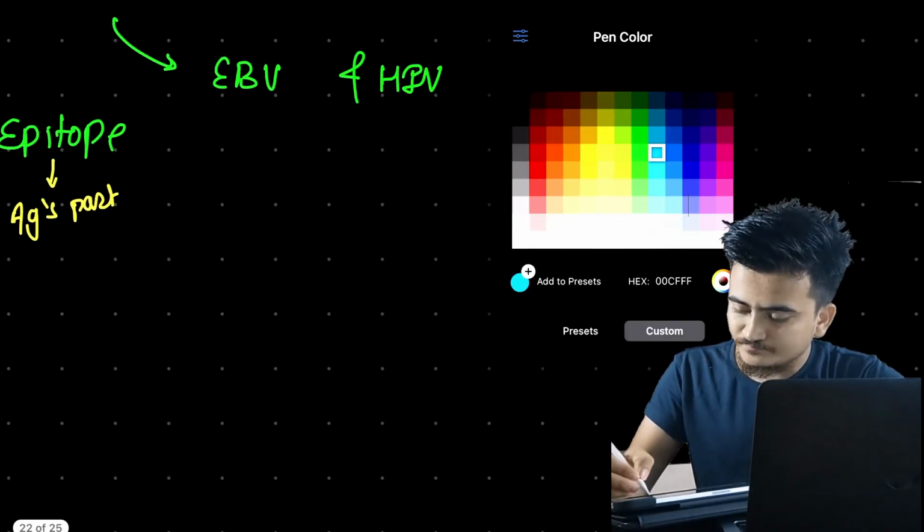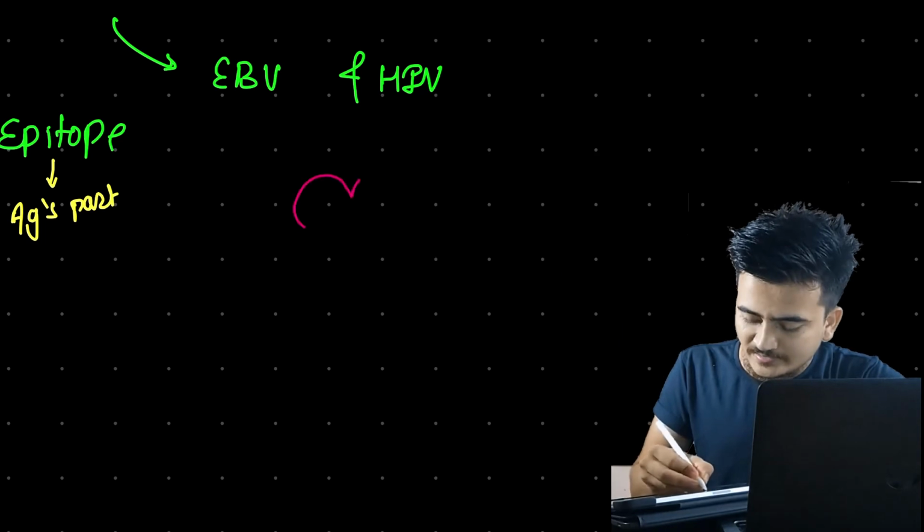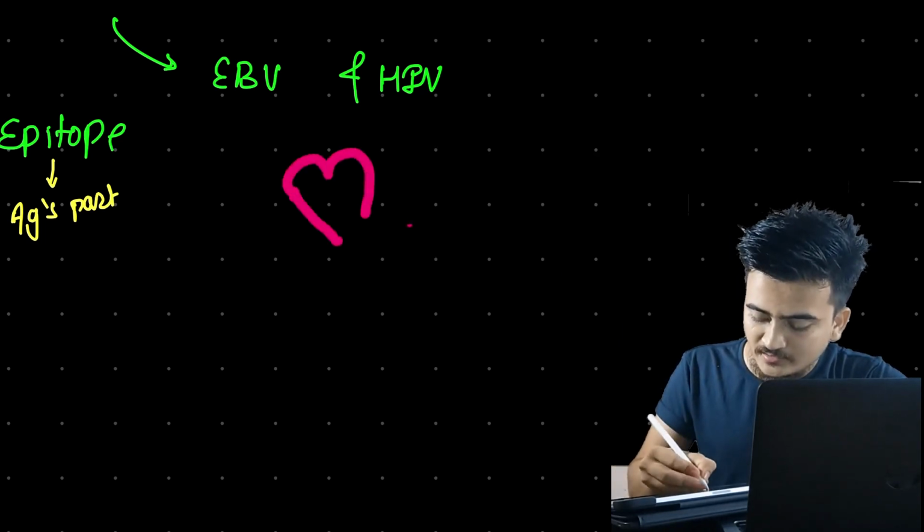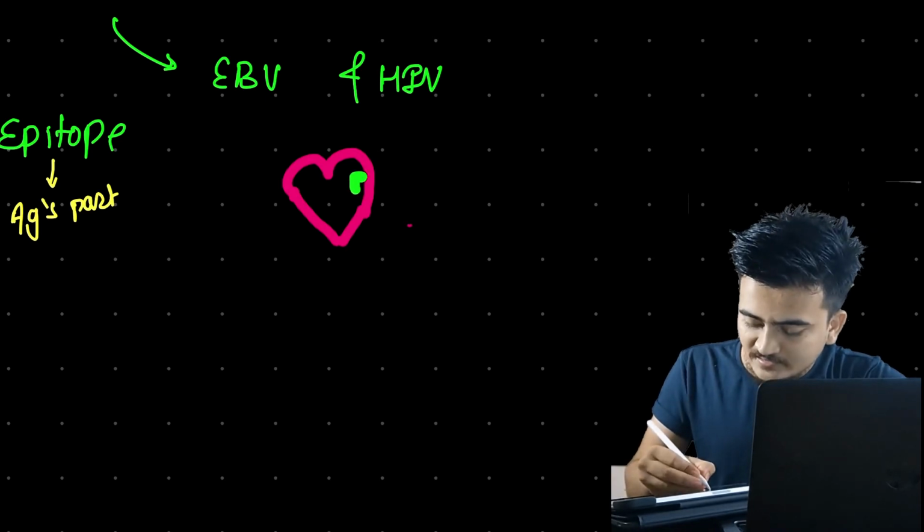Now let us take one example. This is our heart. Here one small portion of the heart is infected.